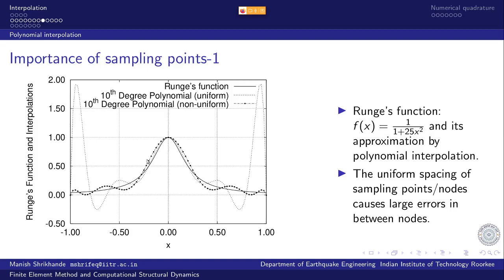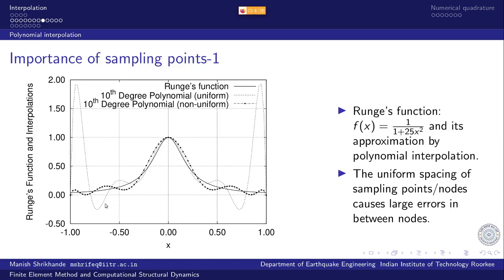So you can see the approximation is reasonably good near the vicinity of x equal to 0. Let's say plus or minus 0.5, it's not too bad an approximation, I would say.